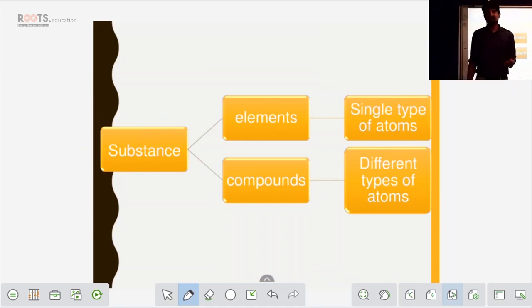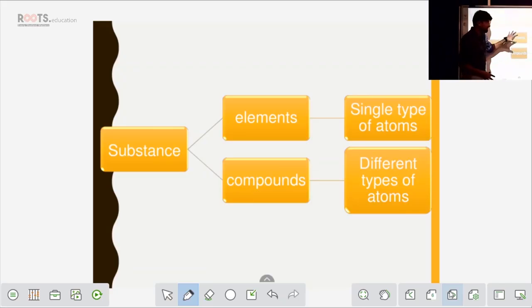So at the beginning, as I said, in our surroundings we have a lot of substances, a lot of objects and items. So we see around. Fine. So those objects are made up of tiny particles, right? These substances are classified into two: elements and compounds. What do you mean by elements and what do you mean by compounds? It's very important to understand, because in further concepts we will be studying chemical reactions, balancing of chemical reactions, or converting the word equation into chemical form.